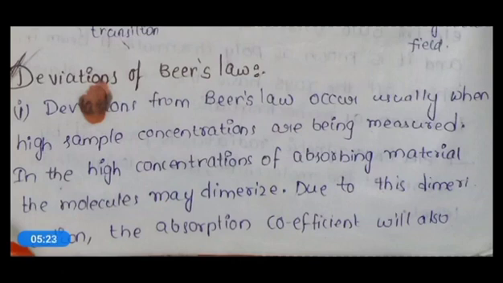So taking a high sample concentration may lead to a false result, because the absorbing material dimerization will occur, and this leads to a change in the absorption coefficient in a positive way or in a negative way.